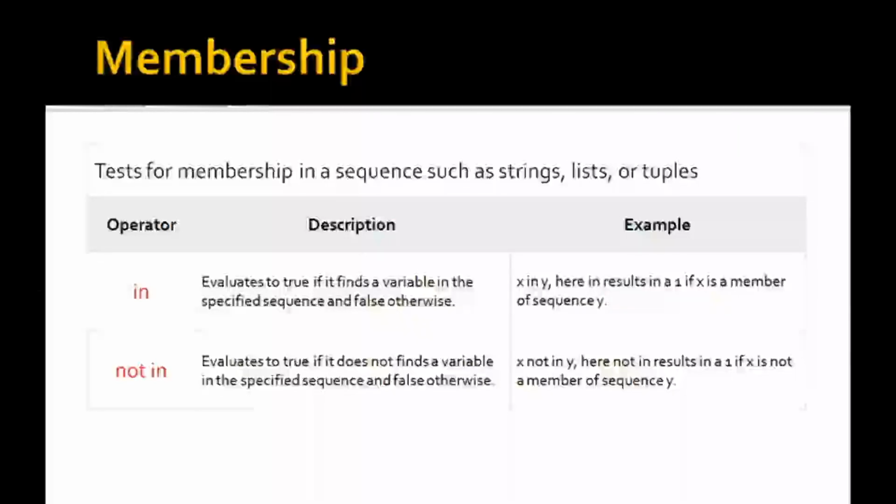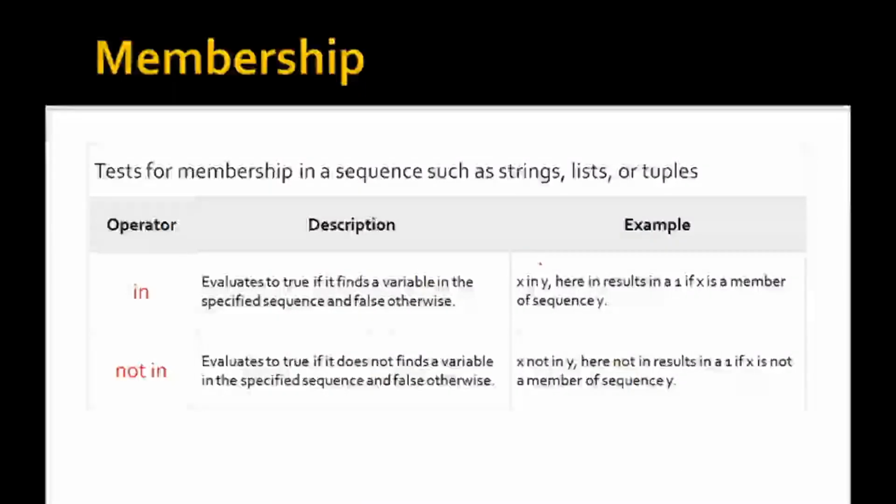Now next we will see the membership operator. It tests for membership in a sequence such as string, list or tuples. There are two types of membership operator. First is the in operator and second is the not in operator. In operator evaluates true if it finds a variable in the specified sequence and false otherwise.